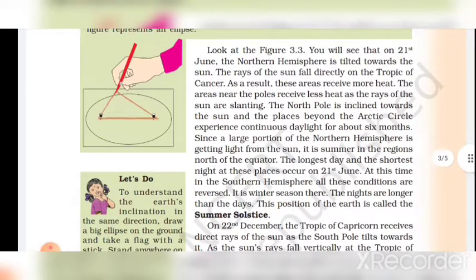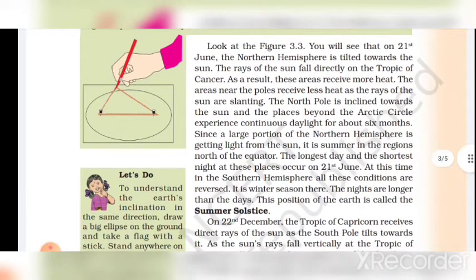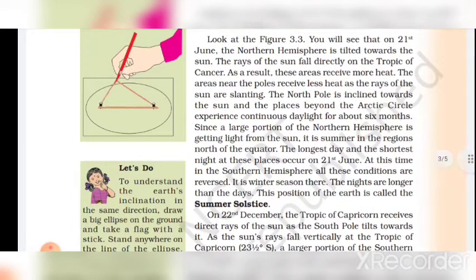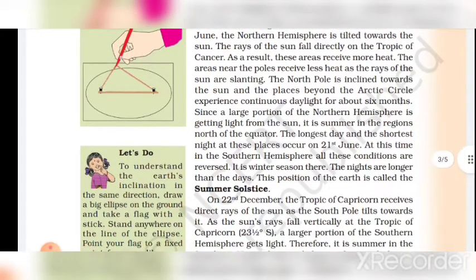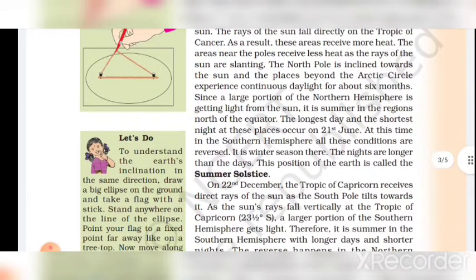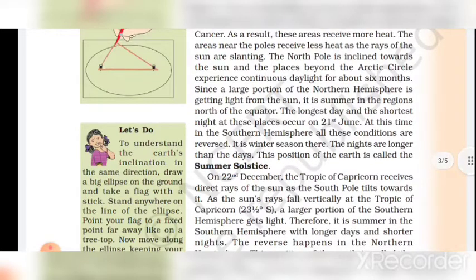Look at figure 3.3. You will see that on 21st June, the northern hemisphere is tilted toward the sun. The rays of the sun fall directly on the Tropic of Cancer. As a result, these areas receive more heat. The areas near the poles receive less heat as the rays of the sun are slanting.